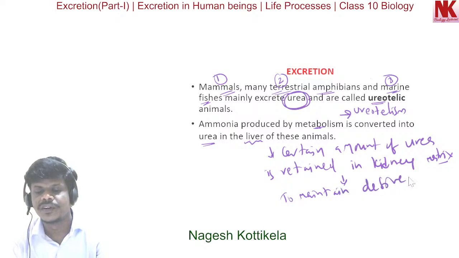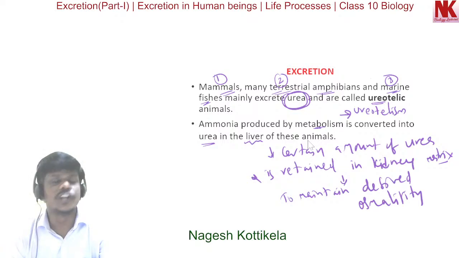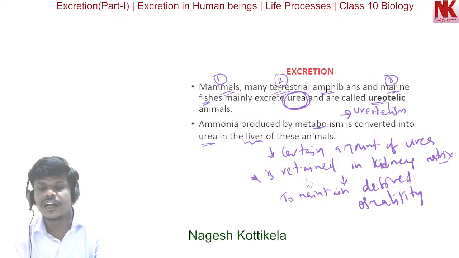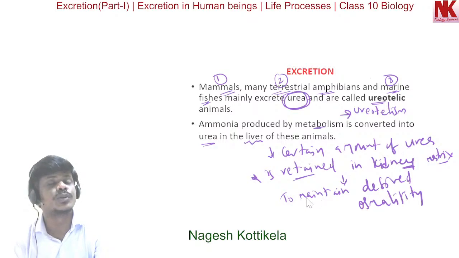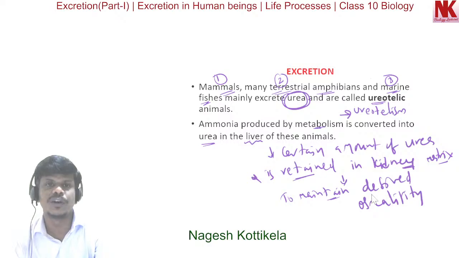This is again one important concept you can remember. Generally urea is excreted by the kidneys, but a certain amount is retained in the kidney matrix, which is very helpful in maintaining the desired osmolarity.